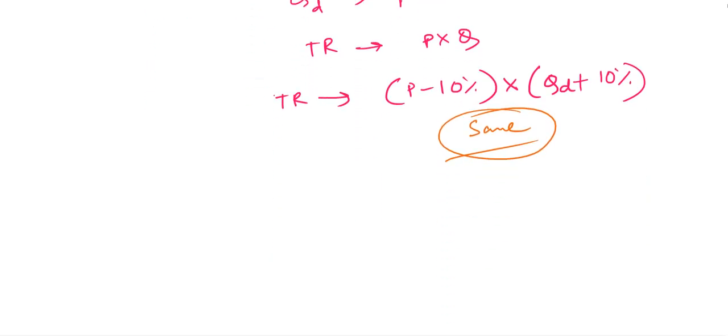So when demand is unitary elastic, a decline in price will have no effect on total revenue. That's all about that.